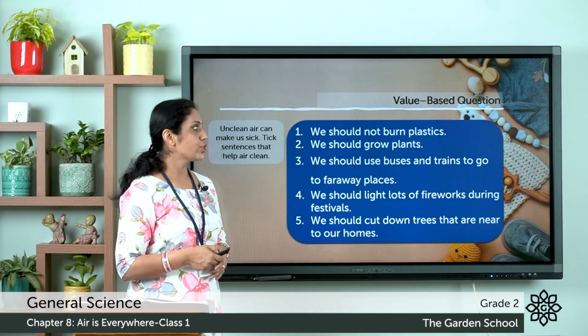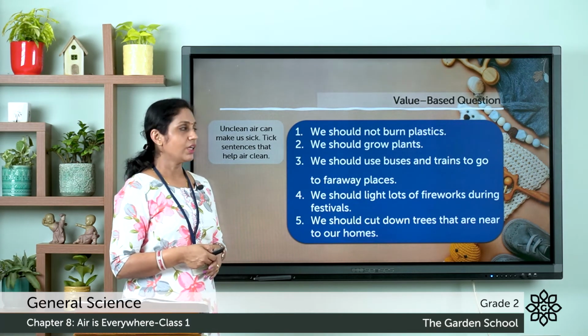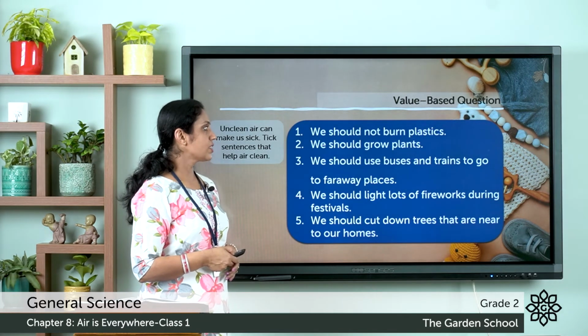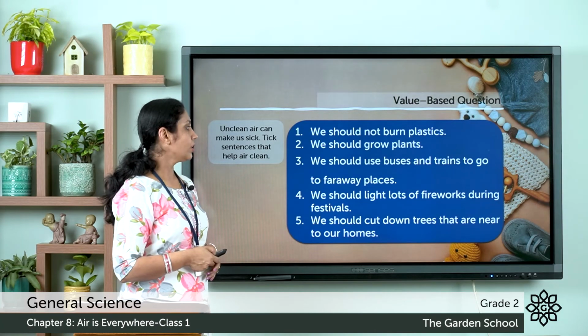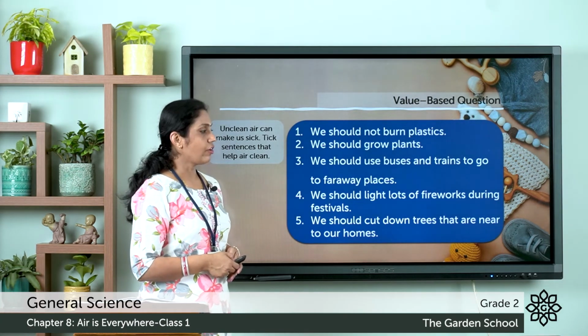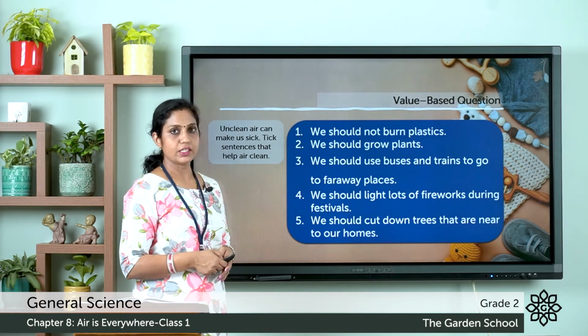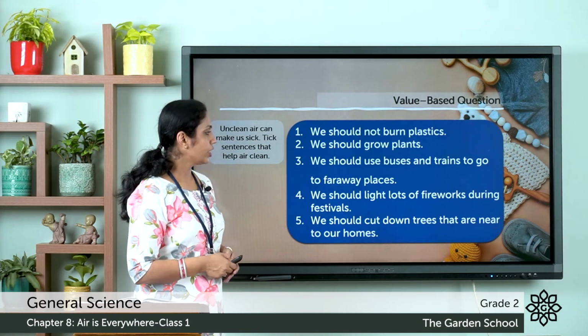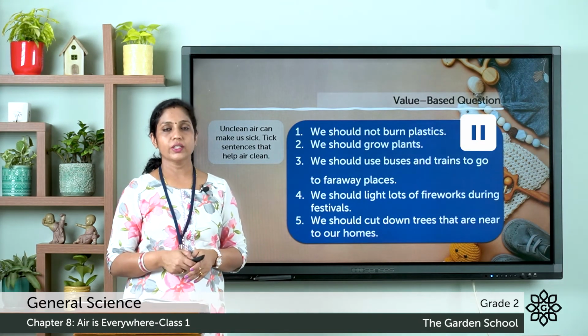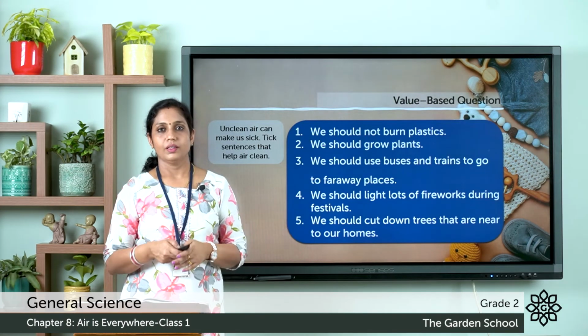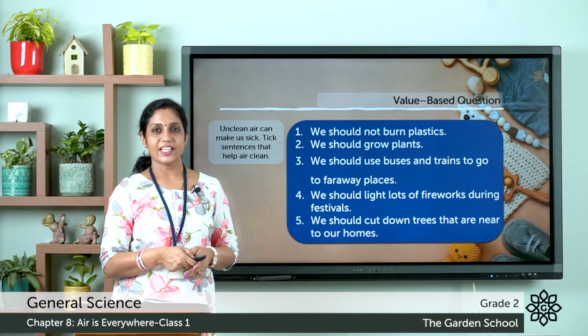Second one, we should grow plants. Third question, we should use buses and trains to go to faraway places. Fourth one, we should light lots of fireworks during festivals. Fifth one, we should cut down trees that are near to our homes. So do it and come back once you have done. Hope you have done. Let's check the answers.